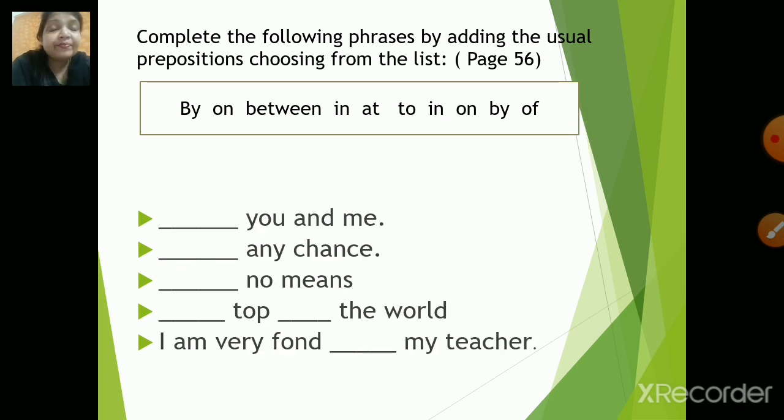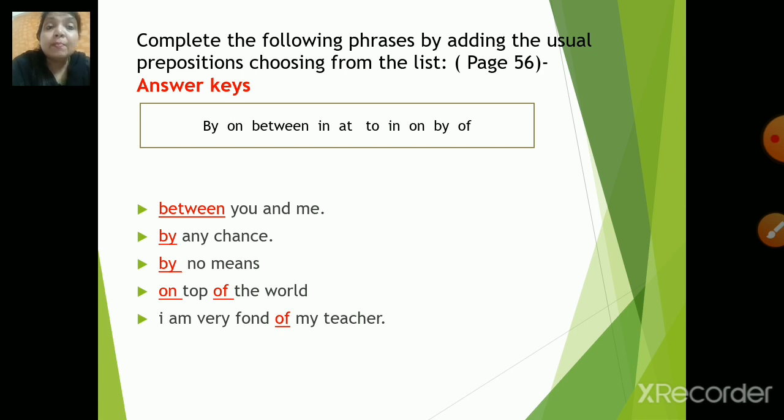Now there are a few more. Dash you and me, dash any chance, dash no means, dash top, dash the world. Next, I am very fond, dash my teacher. Let's check what the answer will be. Between you and me, by any chance, by no means, on top of the world, I am very fond of my teacher. So yes, these were all the correct answers, children.